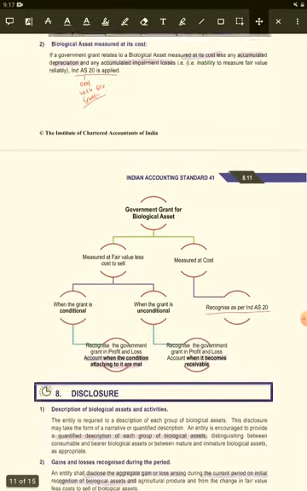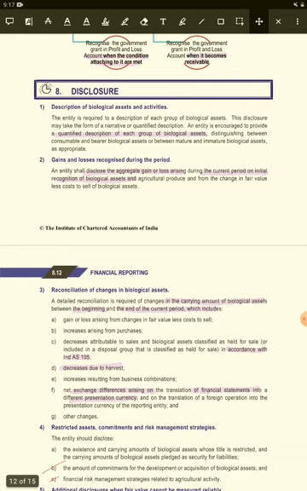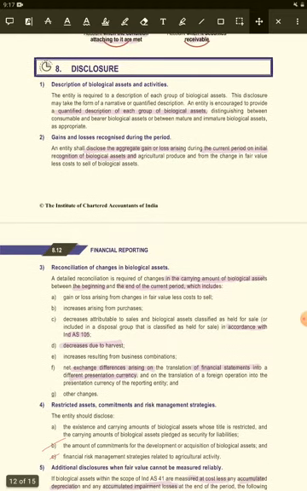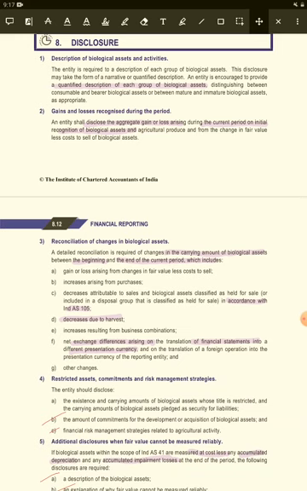Biological asset. Okay, next is the disclosure, the last part. What should we disclose? The first is a description of the biological asset and activity. There is a quantified description of each group of biological asset, मतलब कितना उसका क्वांटिटी है उसको हम डिस्क्राइब करना होगा. Next is gain and loss recognized during the period. कितना गेन एंड कितना लॉस रिकॉग्नाइज्ड किया और कितना प्रॉफिट एंड लॉस में गया.